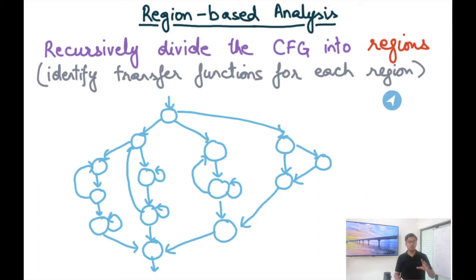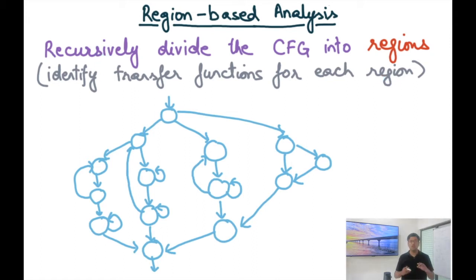Okay, so you may say, okay, you consider a loop as a single statement, but then what if it has nested loops? So you also want to consider those nested loops as a single statement and so on. And so this becomes a hierarchical structure, all right? And so we're going to recursively divide the control flow graph into these subgraphs, which we're going to call regions. And so this kind of data flow analysis is also called region-based analysis. And then we are going to identify transfer functions for each region.